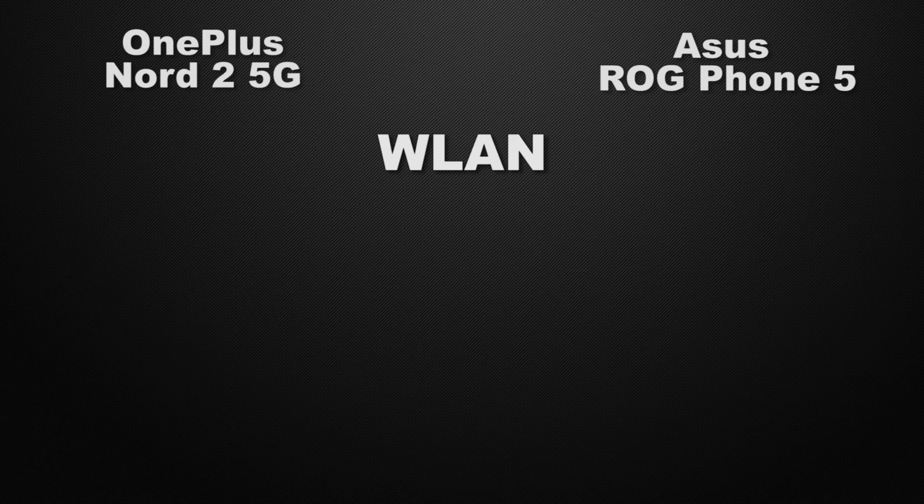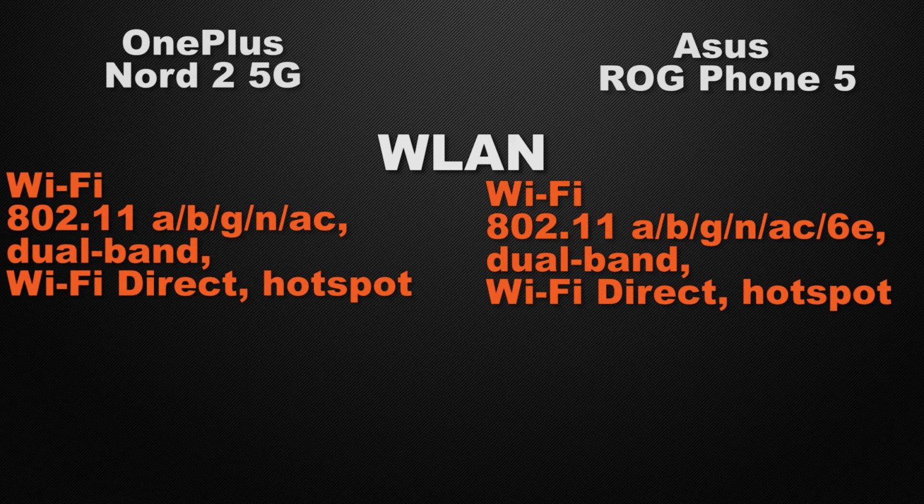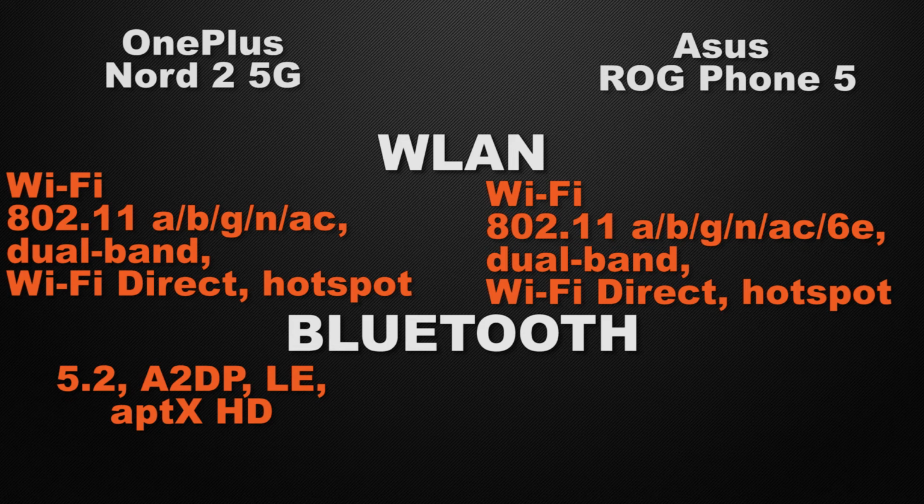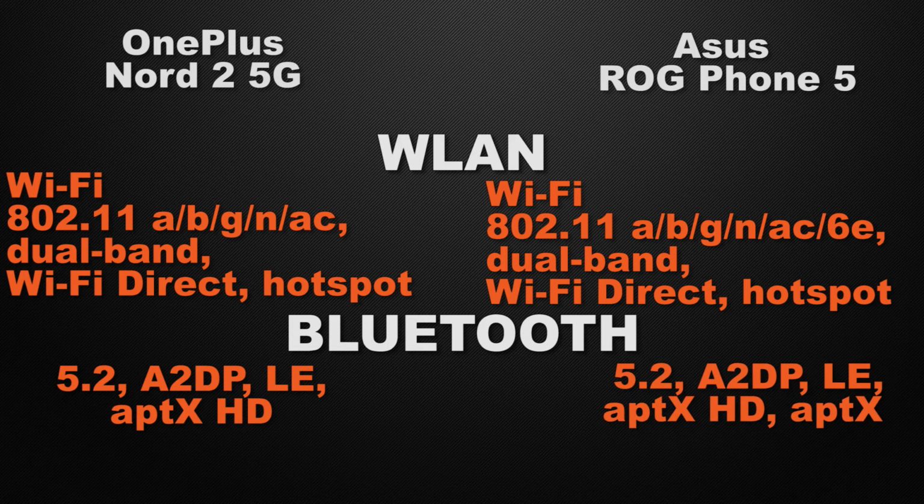Moving to the communication chips in the devices, starting with the WLAN of the devices. Both of the devices come with Wi-Fi AC, dual band Wi-Fi, Wi-Fi direct and hotspot. But ROG Phone has the 6th generation of Wi-Fi, which provides more coverage area and more speed. So the winner here is ROG Phone. And about the Bluetooth version of the devices, Nord 2 has 5.2 generation of Bluetooth, whereas ROG Phone also has 5.2 generation of Bluetooth. So it's a tie because both of the devices have the same generation of Bluetooth.